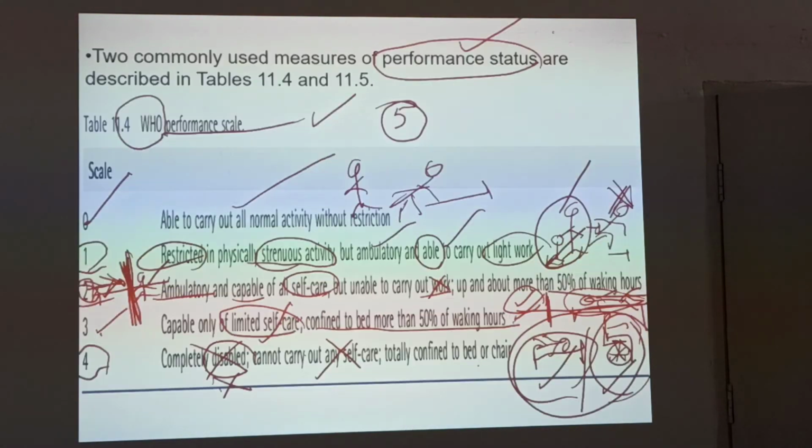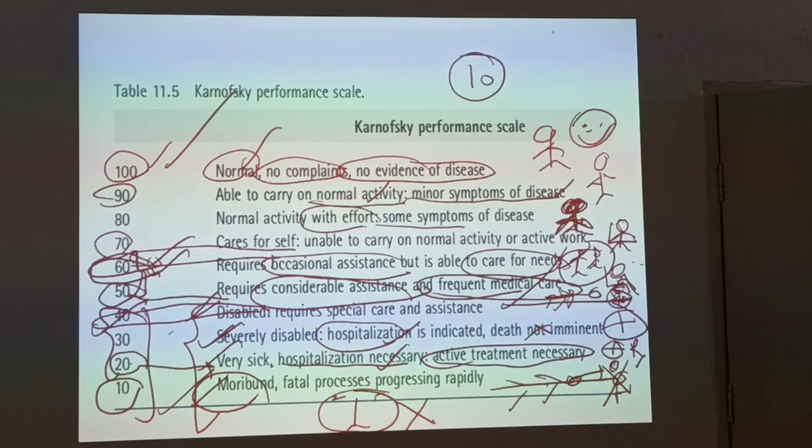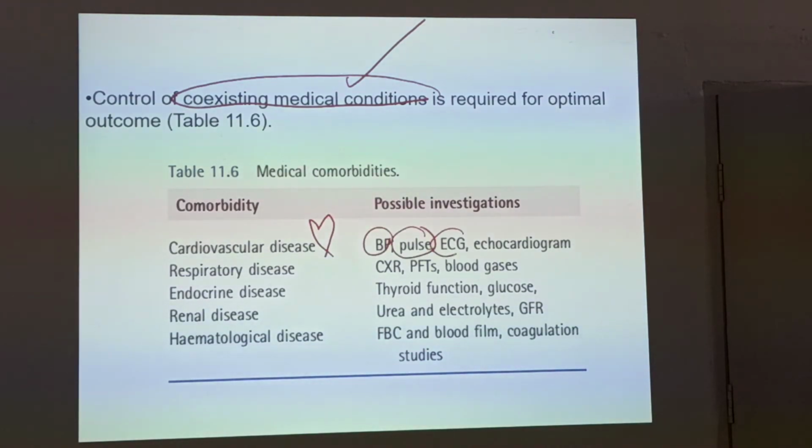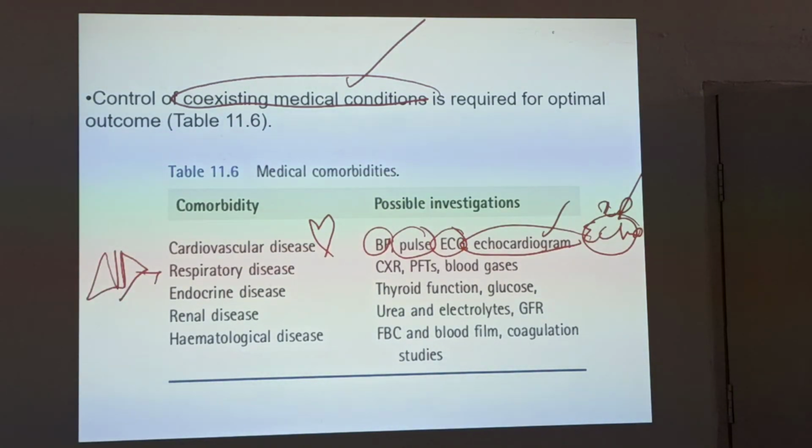So we have seen the performance status by the WHO performance scale and Karnofsky's performance index. Now coexisting medical conditions is the third thing we have to keep in mind. For cardiovascular disease, you have to check BP, pulse, ECG, echo, especially echocardiogram above 40 years. 2D echo is very important above 40 years. For respiratory disease, chest x-ray, pulmonary function test, and arterial blood gas analysis, you have to go for it.